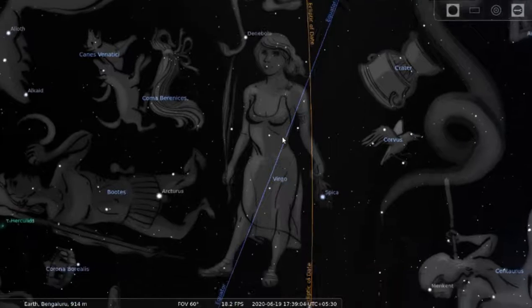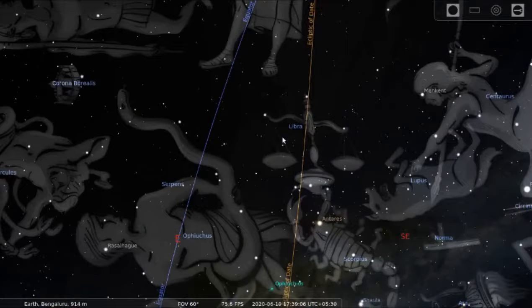The answer to that question is that when these intersection points were first tabulated about 2000 years back, at that time this intersection point was actually in the constellation of Libra. That is the reason why this was called the first point of Libra.